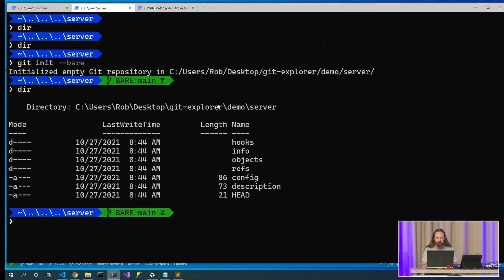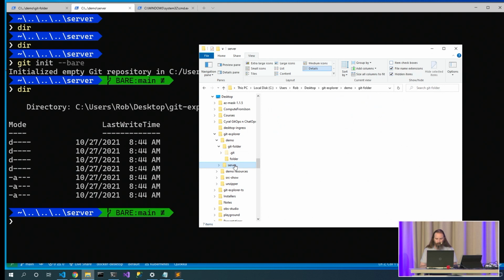So here's that directory. We see we've got refs and objects and HEAD and all of the things that we would expect on a Git repository. But if we take a look at it, here's our server. There's no .git folder. It's only the contents of the .git folder. Now, that's perfect for servers.